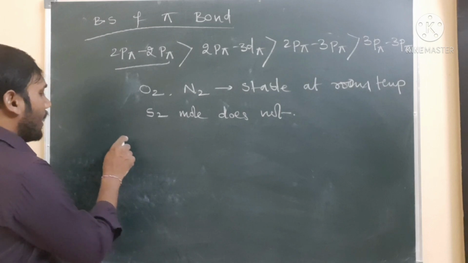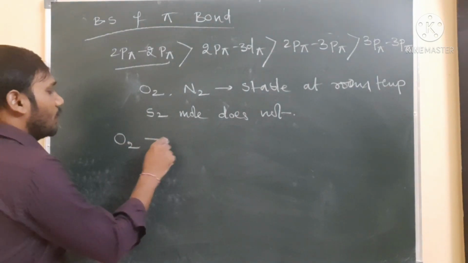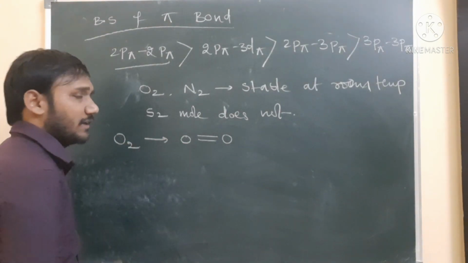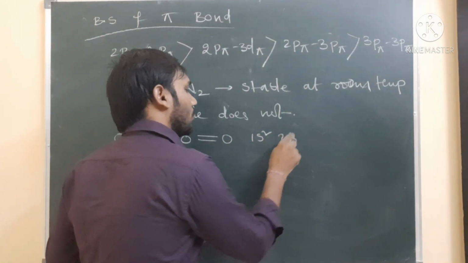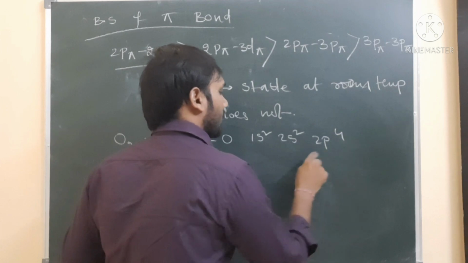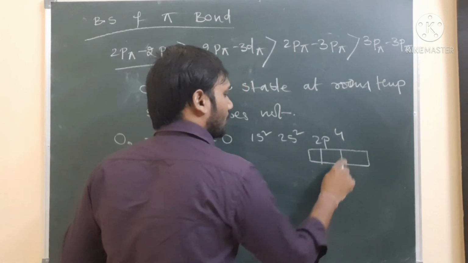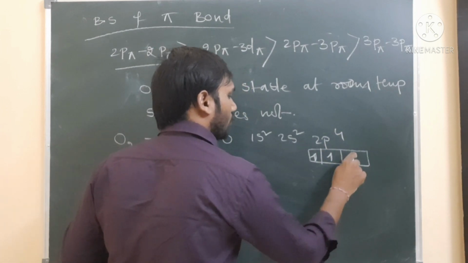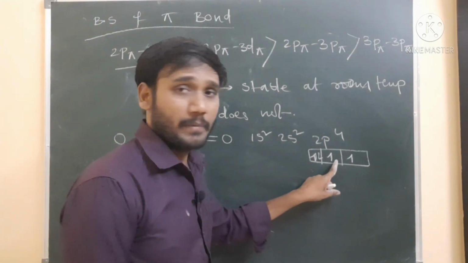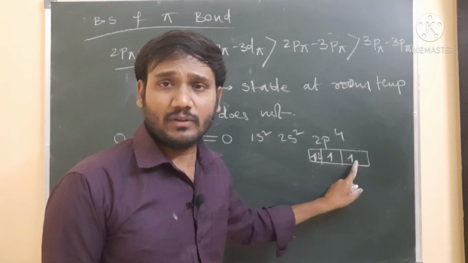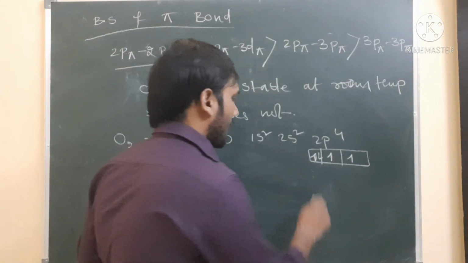For example, I am taking the oxygen molecule. In the oxygen molecule, an oxygen to oxygen double bond takes place. The electronic configuration of oxygen is 1s2, 2s2, 2p4. So four electrons are present in the valence shell. The p orbital of the first oxygen atom and a p orbital of the second oxygen atom are overlapping.